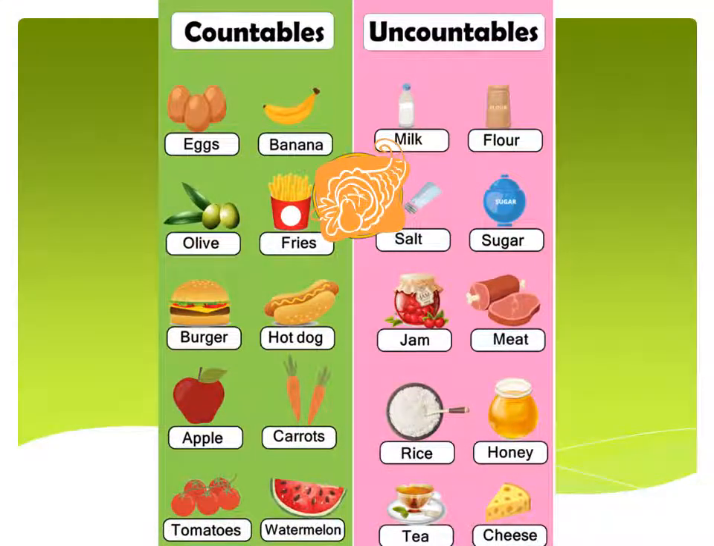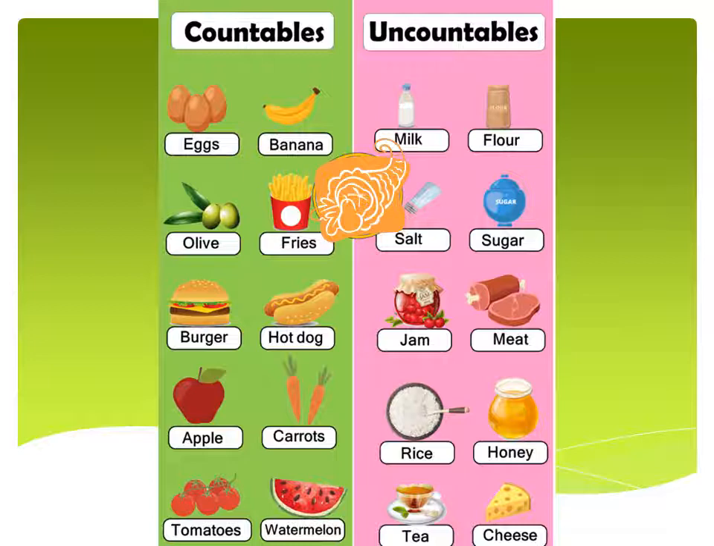More examples, see through the chart of countable and uncountable nouns. First, countable nouns: eggs, we can count the eggs. Bananas, we can count the bananas. Olives and fries, we can count olives as well as fries. Burger and hot dog, we can count burger and hot dog. Apple and carrots, now one is fruit and one is vegetable and we can count them. Tomatoes and watermelon, now we can count, there are 5 tomatoes and half watermelon.